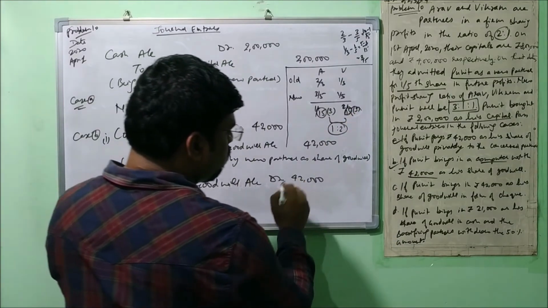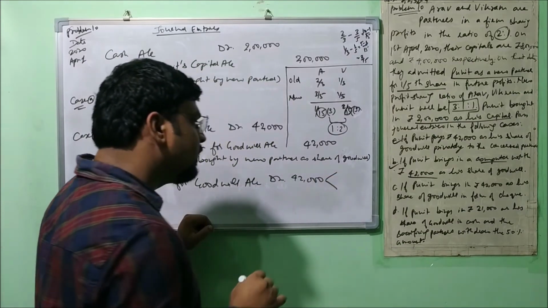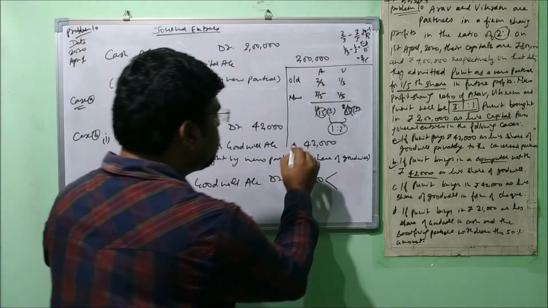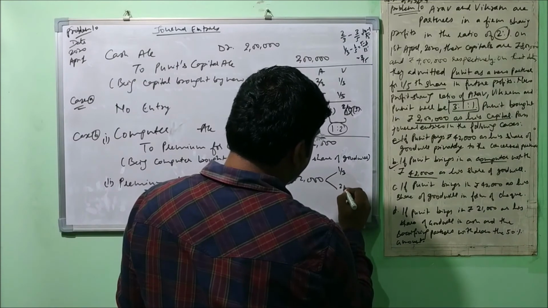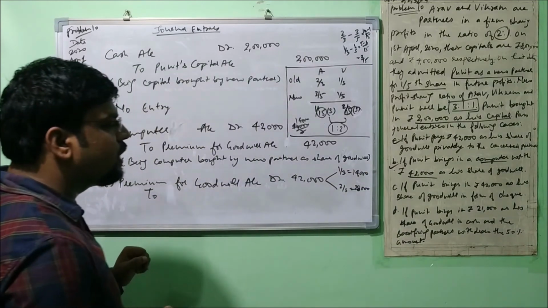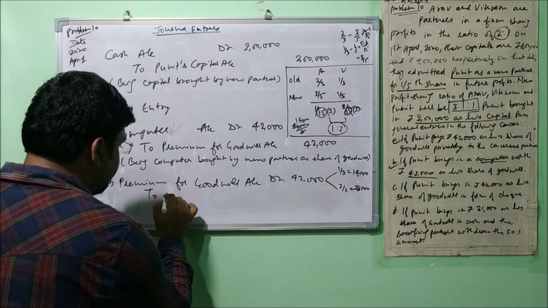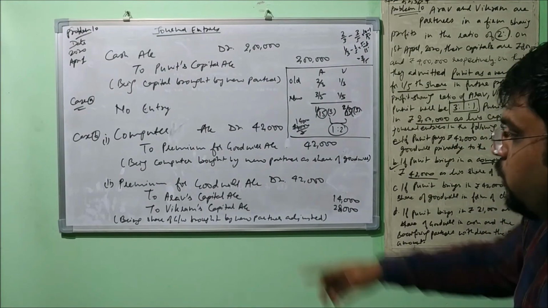So this amount of 42,000 will be divided in this ratio. Understood? So let's divide it 1/3 and 2/3. So it comes out 14,000 and 28,000. So we'll pass the entry here. So have a look here.